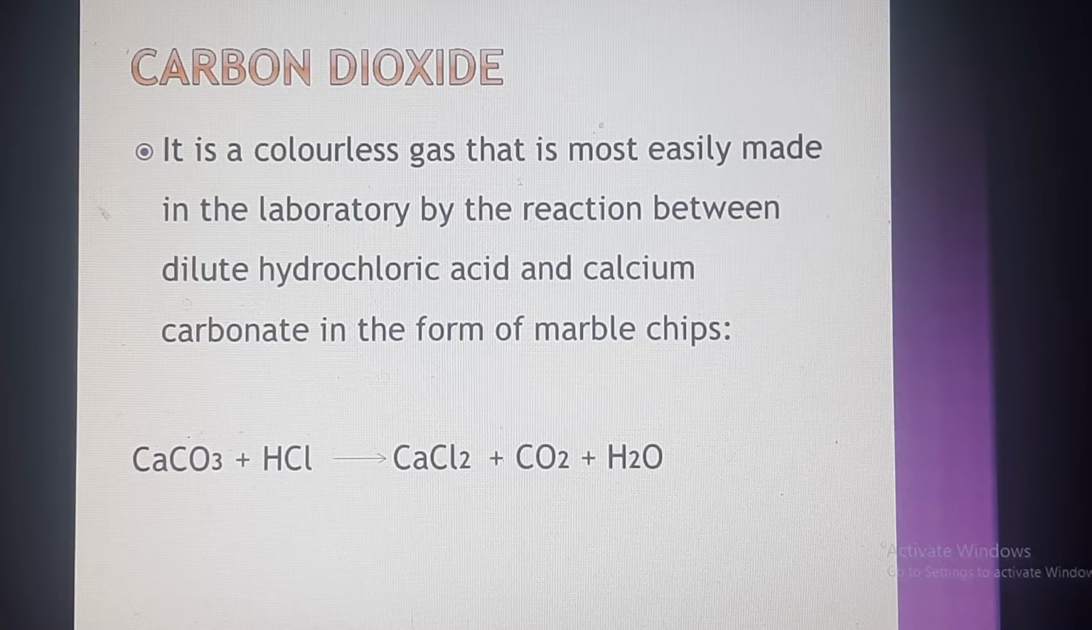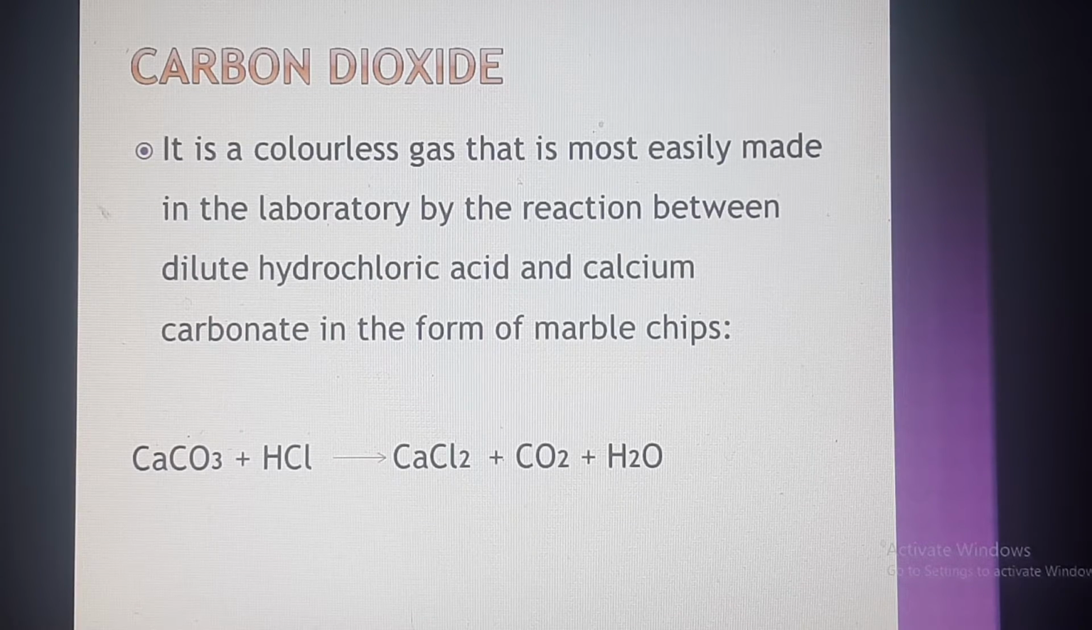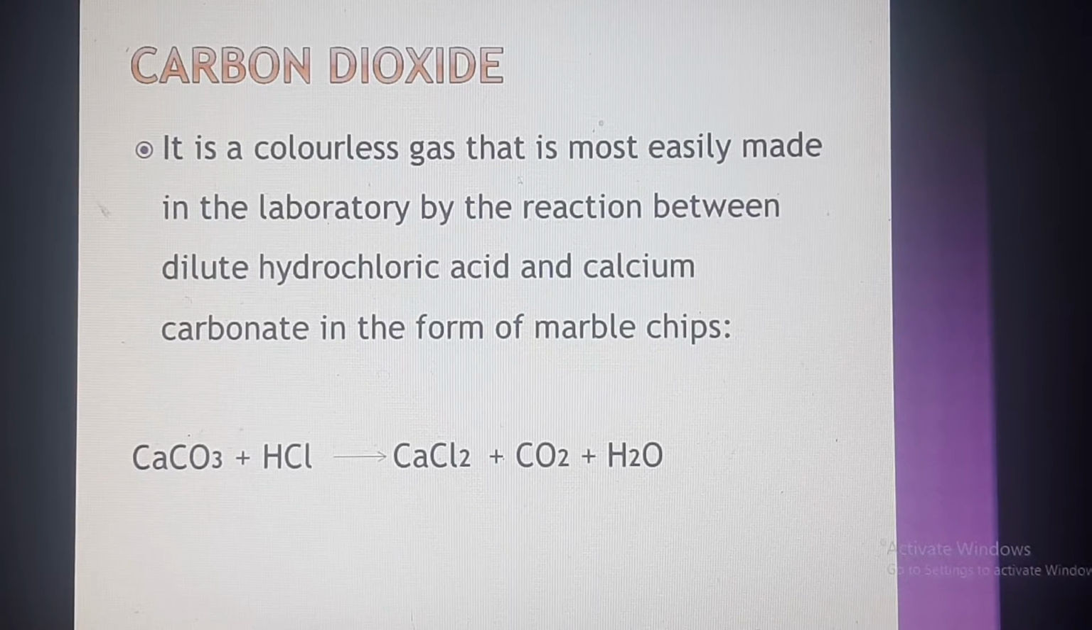Calcium carbonate is the marble chips, or pieces of marble. It is made up of calcium carbonate. When you take calcium carbonate and add it into hydrochloric acid, we will get calcium chloride, carbon dioxide and water. So here the carbon dioxide formation is taking place. This is the method used for the preparation of carbon dioxide in the laboratory.